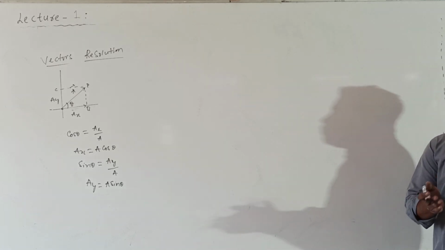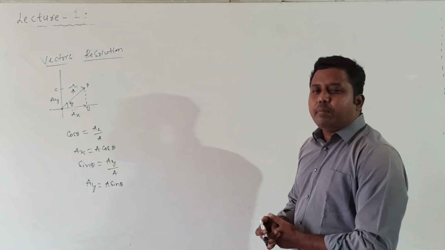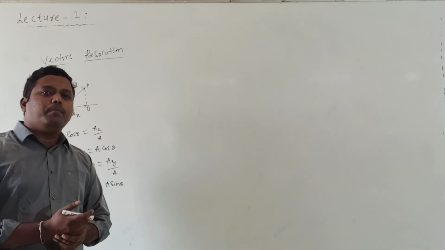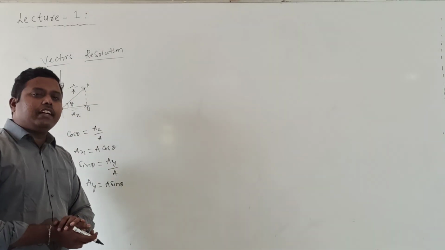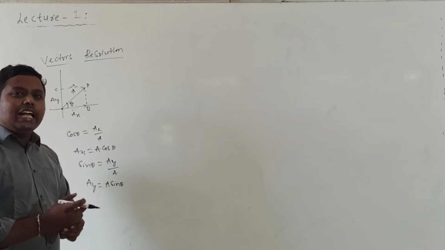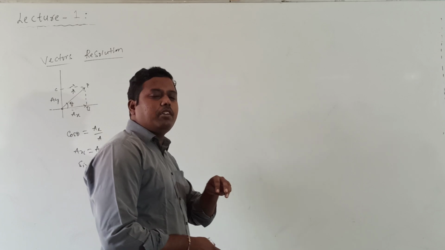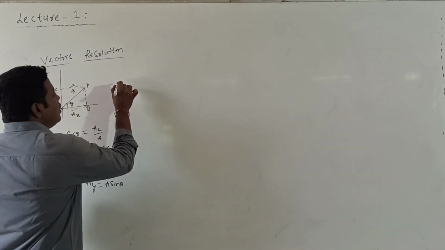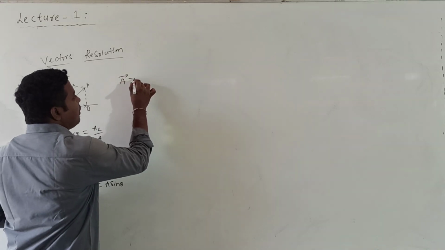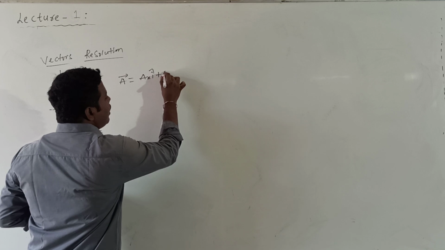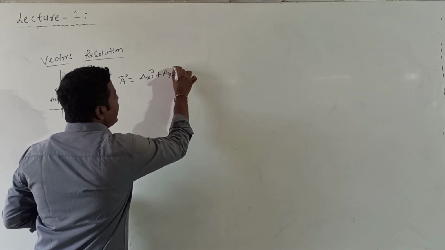If the components are mutually perpendicular, those components are called rectangular components. A vector may have more than 3 components also, but the maximum number of rectangular components is 3. When I know the Ax value and Ay value, I can represent the given vector A bar as Ax i cap plus Ay j cap.